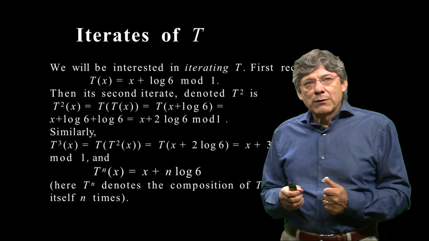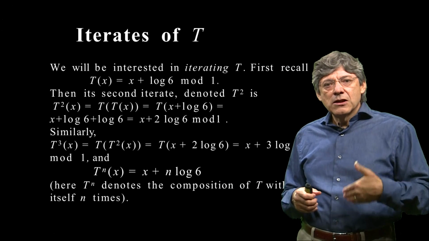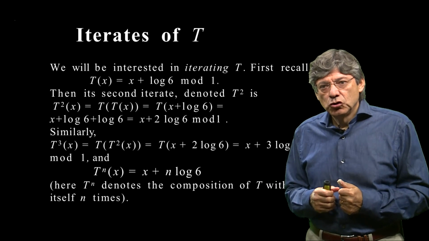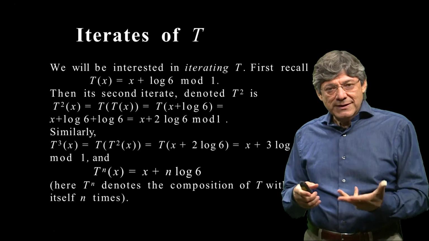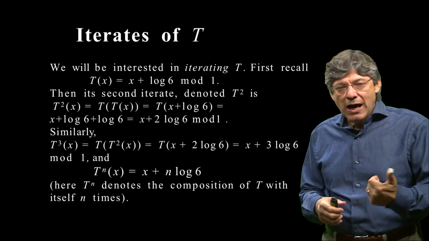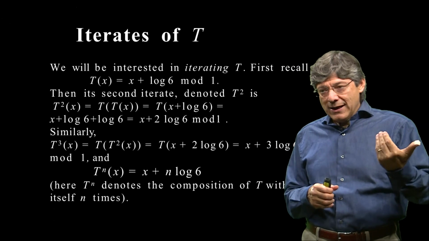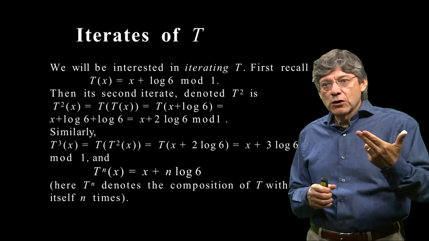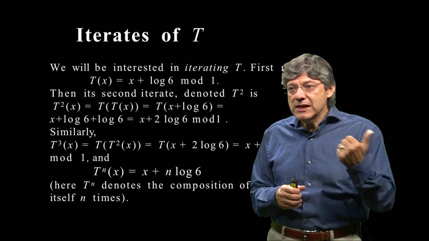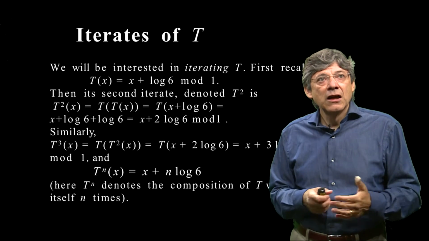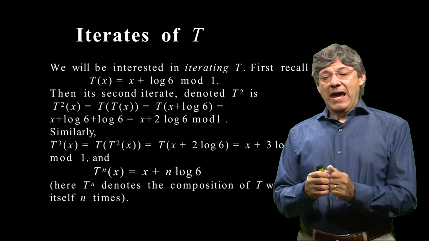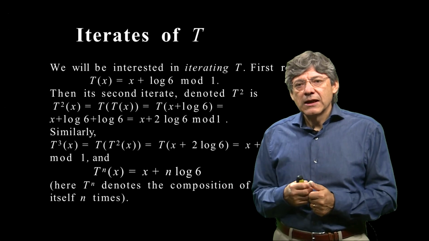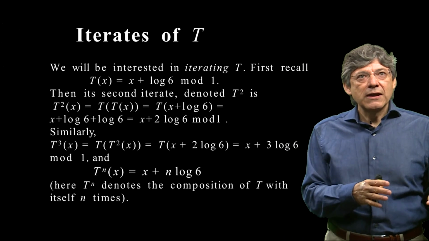First, let's look at more detail at what we call the iterates of t. So that's applying t several times. So t of x is x plus log 6 mod 1. What is its second iterate? Second iterate means you apply t 2 times. So first, t square of x, we denote that the second iterate. T square of x is t of x. T of x is x plus log 6. You apply t to that again and you get x plus log 6 plus log 6. So t square of x is x plus 2 log 6. Similarly, t cube of x, you apply 3 times, it will be x plus 3 log 6.